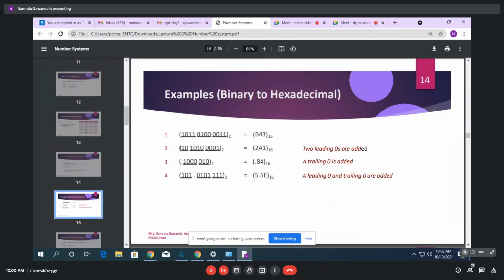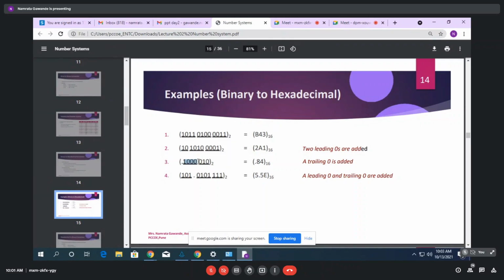Then, in the same way, second example. But here, what is the difference you can see? Here you need two more zeros. Two leading zeros are added. Here the decimal part represents 2. Now, this is the fractional part. For the fractional part, after the decimal point, you have to make a grouping from this point only, from the start only.